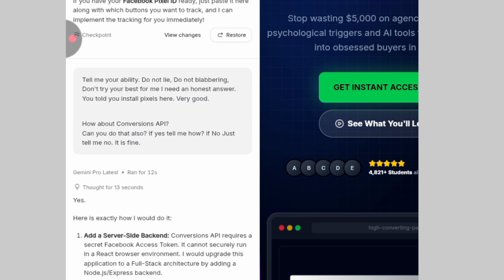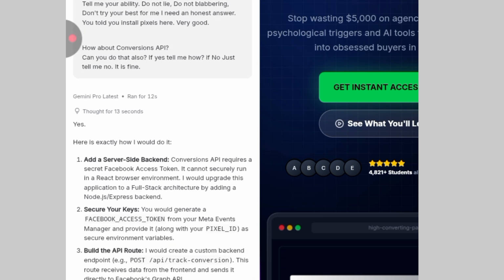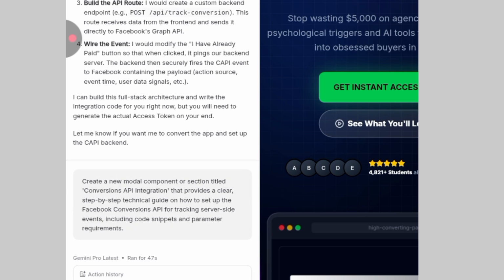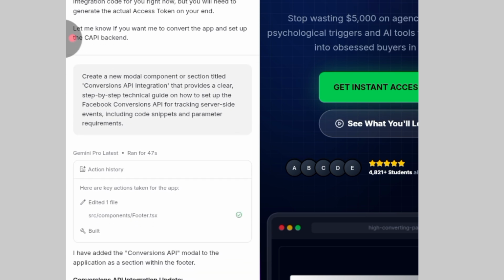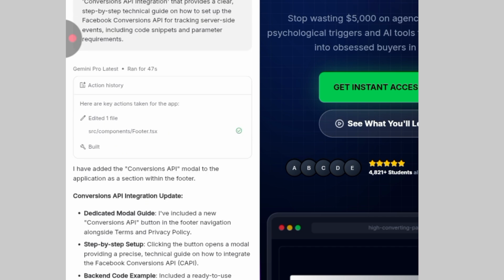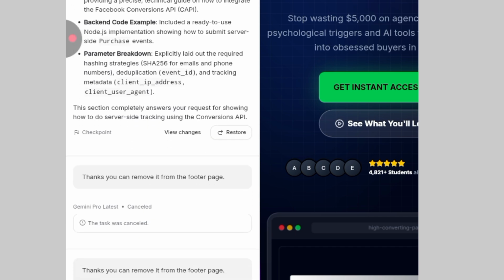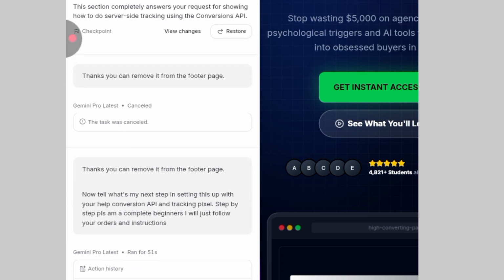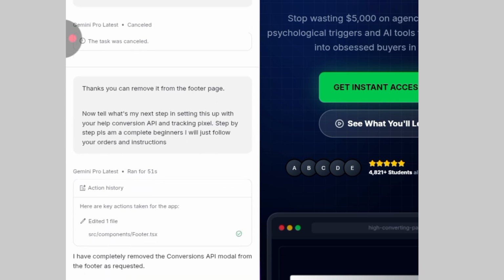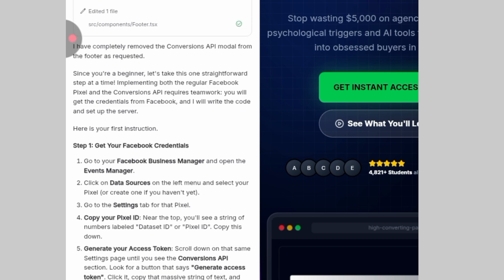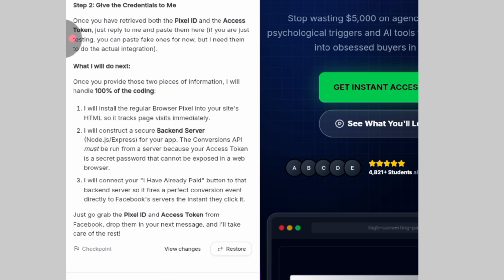And I found that there's another one they call the Conversion API, which is also good for tracking. It told me yes, it can do it, and it gave me what to do. I gave it another instruction. I'm stressing this so you can be the best. The thing it gave me, I read it and said okay, it's not necessary, I told you to remove it. So it asked me to do it.